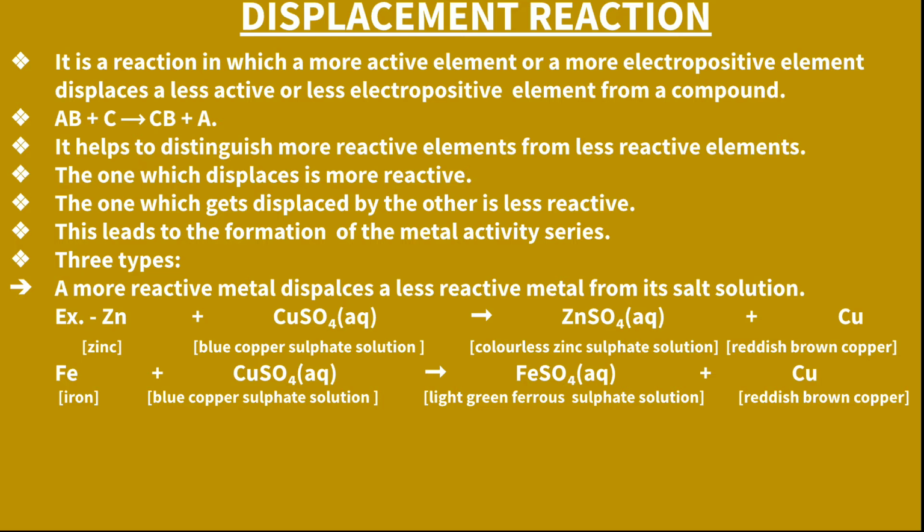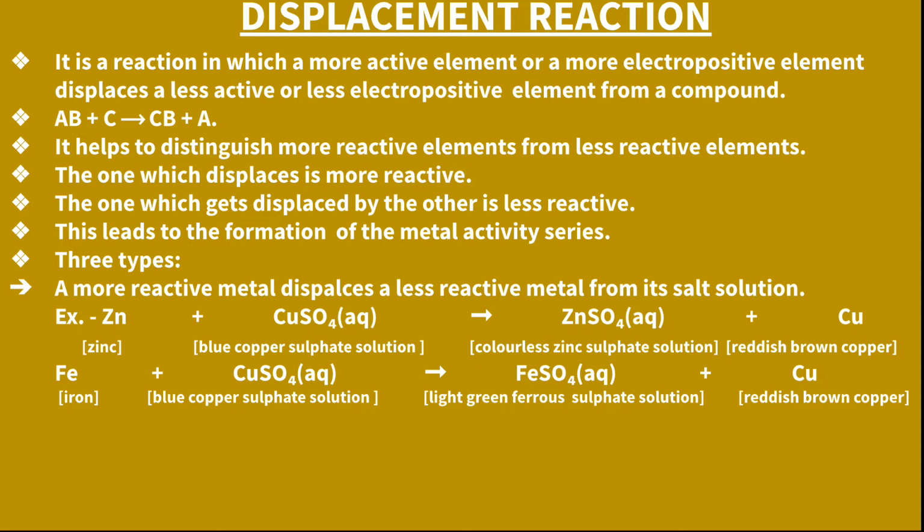So the more active element displaces the less active element. It helps to distinguish more reactive elements from less reactive elements. The one which displaces is more reactive, and the one which is displaced is less reactive. This leads to the formation of the metal activity series. We'll discuss this metal activity series later on.